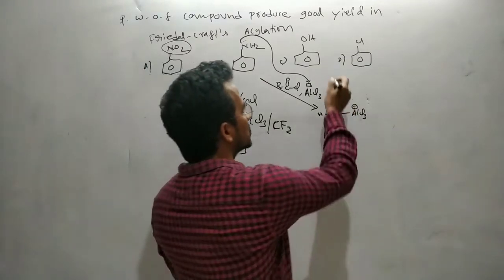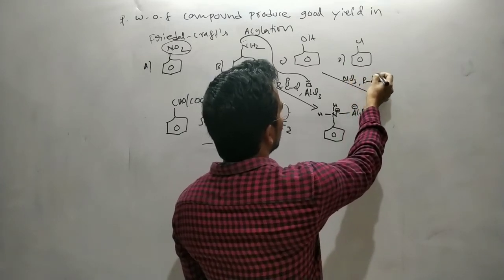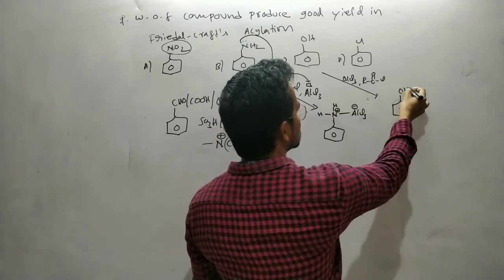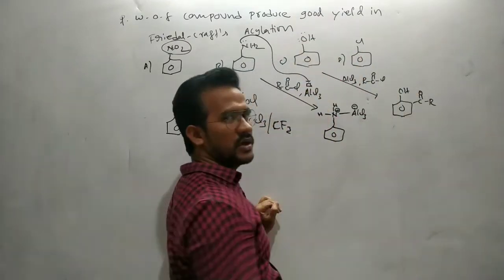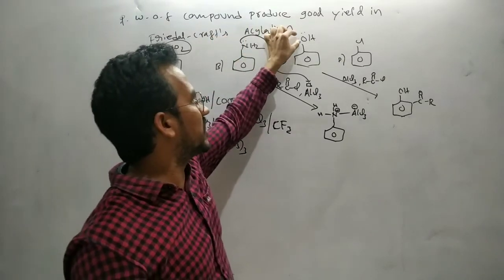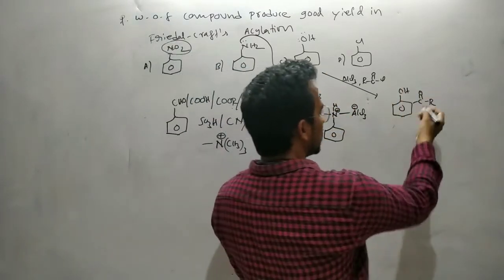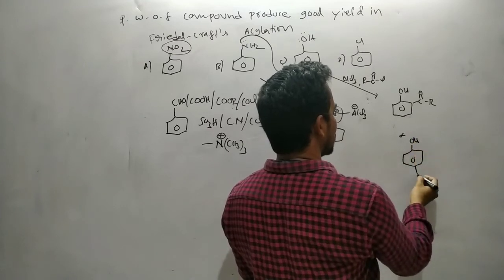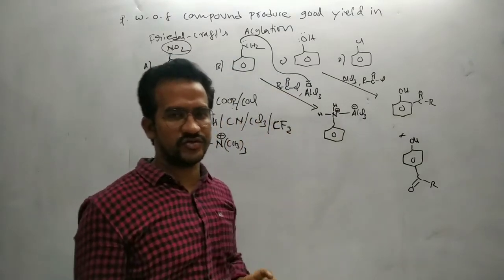Now coming to this phenol. Actually it can be involved in an acylation reaction, because here the oxygen is less basic. Nitrogen is a good base, that means it is a good electron donor, while oxygen is a very weak electron donor. So that's why in this case we can see the products, that means acylation takes place for the phenol. But in this case also a very low yield is produced. Why?